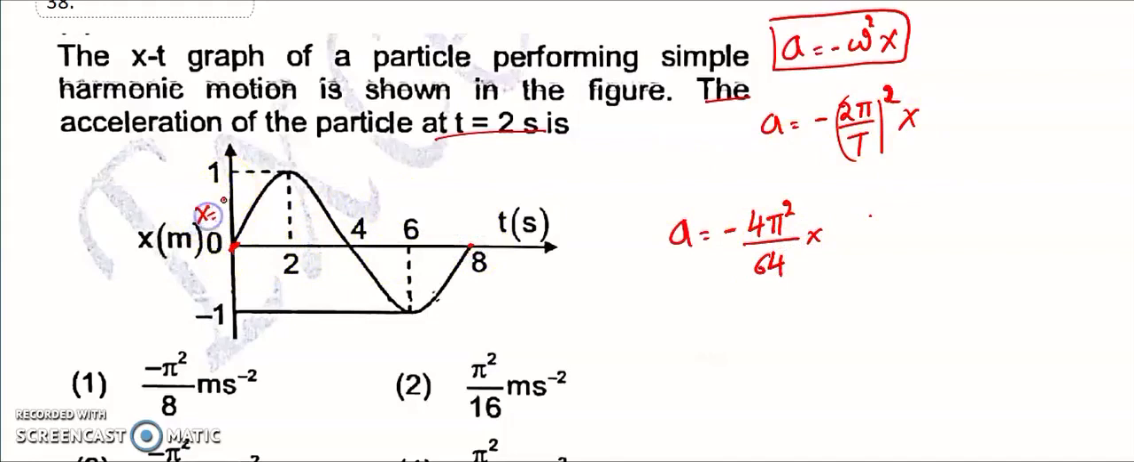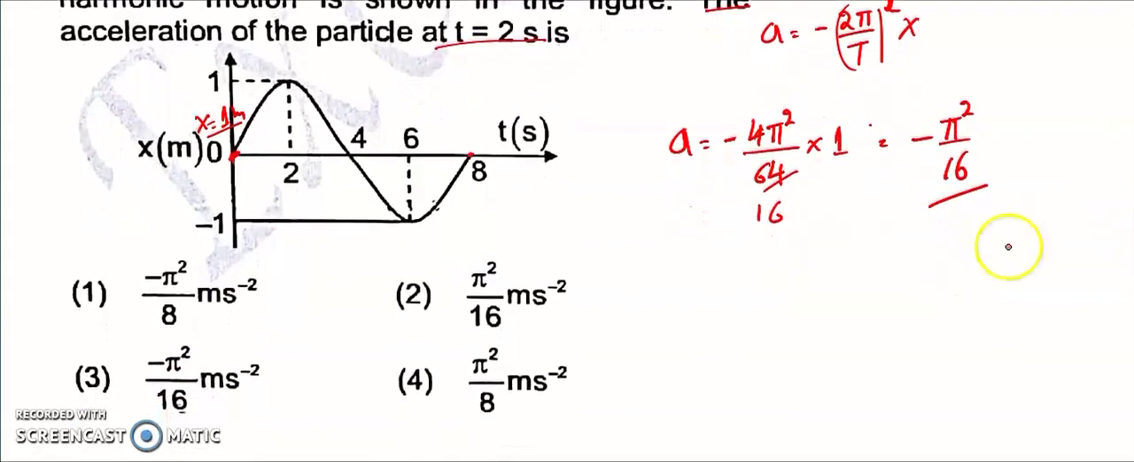So displacement is equal to how much? It is 1 meter. So the answer is minus pi square divided by 16. So minus pi square divided by 16 meter per second square. That is option 3, the right answer for this question.